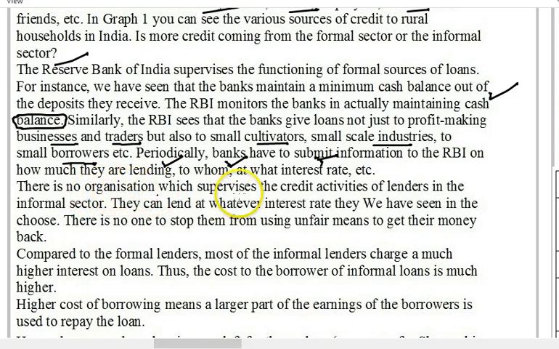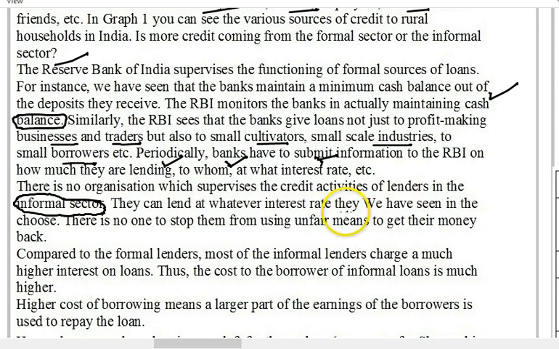There is no organization which supervises the credit activities of lenders in the informal sector. This is a very important point. In informal sectors, things are not very good because there is no such control. In formal sectors, banks are controlled by the Reserve Bank of India, but in informal sectors no such supervision is possible. They can lend at whatever interest rate they want, as you have seen in the previous examples.